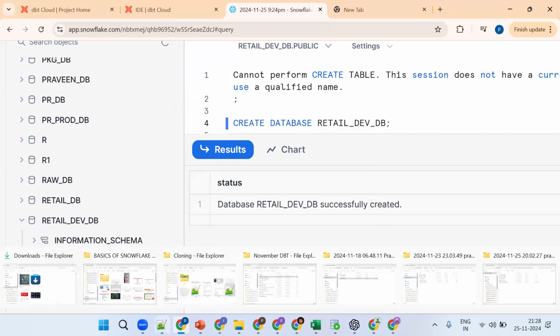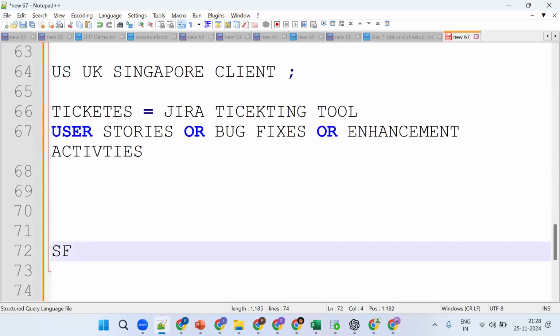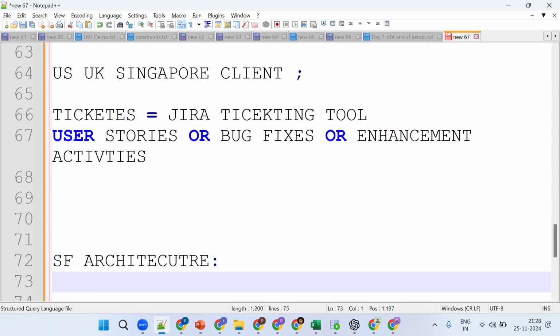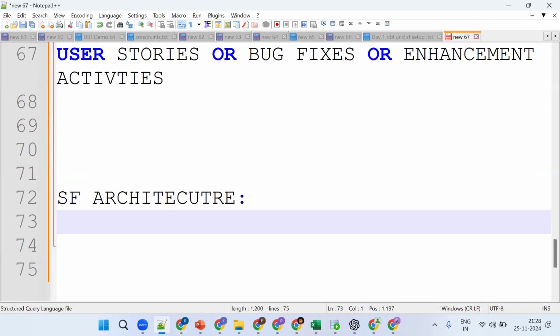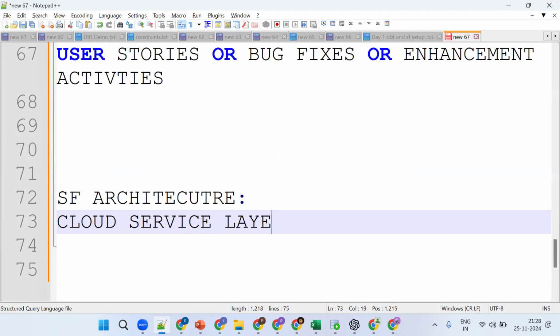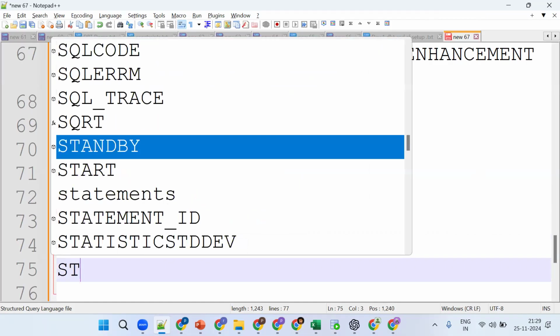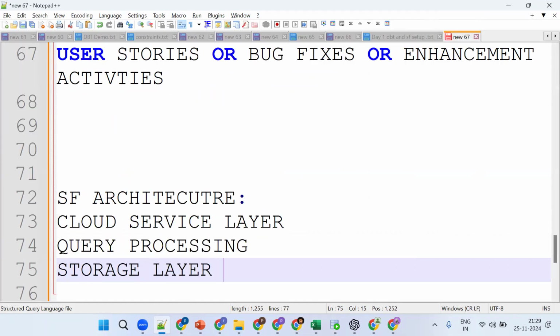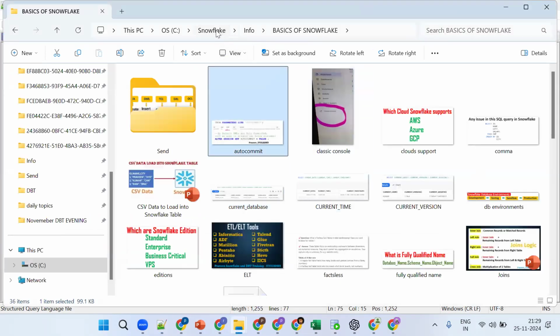This is important. You should have a high-level understanding of Snowflake architecture. Going forward, we will have more clarity on this topic. Tell me, how many layers are there in Snowflake architecture? Three layers: the cloud service layer, the query processing or compute layer, and the storage layer. Remember, whatever I'm sharing now, try to go through the videos I have sent before the session. If you are able to see them, these sessions will be simple and easy.